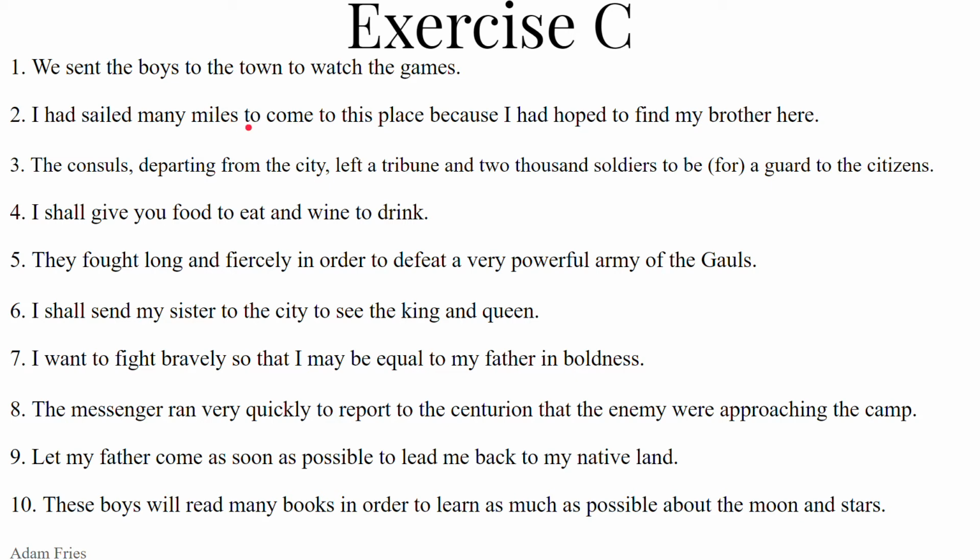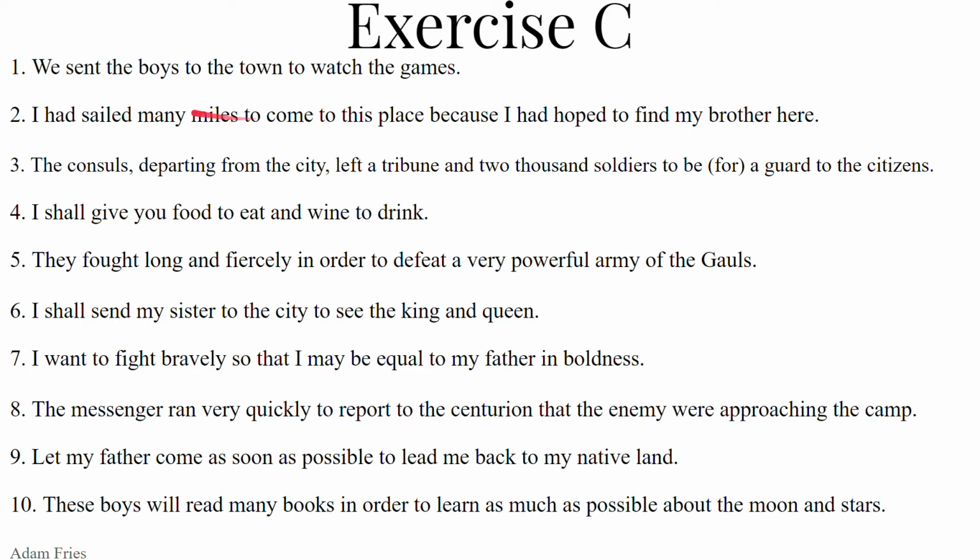To come to this place. Why had I sailed many miles? So that I might come to this place. This is our purpose expression. The main verb is pluperfect tense, so we are in secondary sequence because it's a past tense. That means our verb in the dependent subjunctive clause, venio, venire, veni, ventus, must be in the imperfect subjunctive.